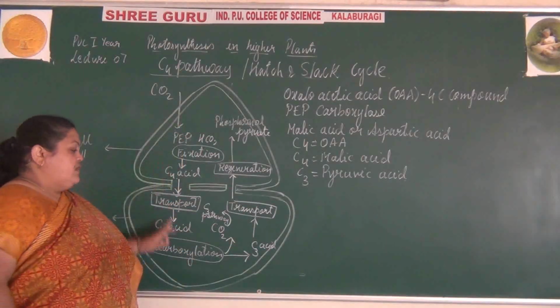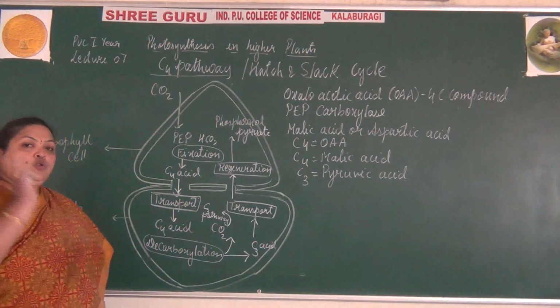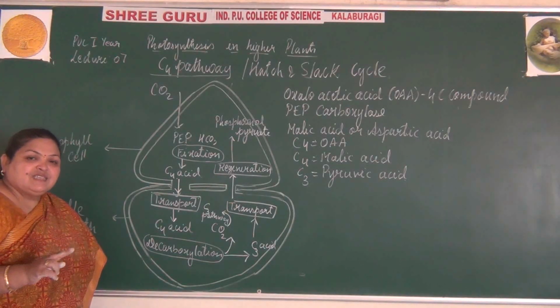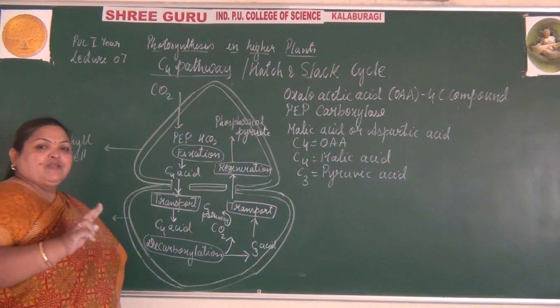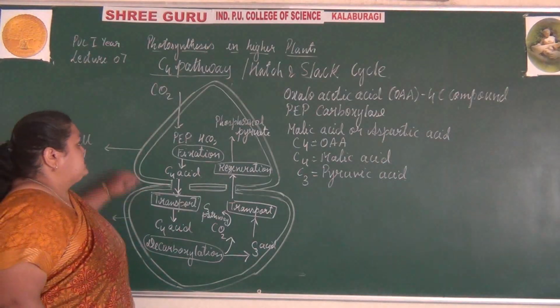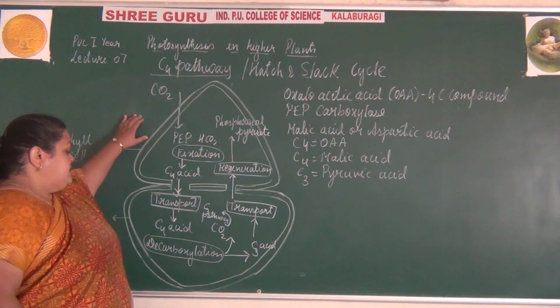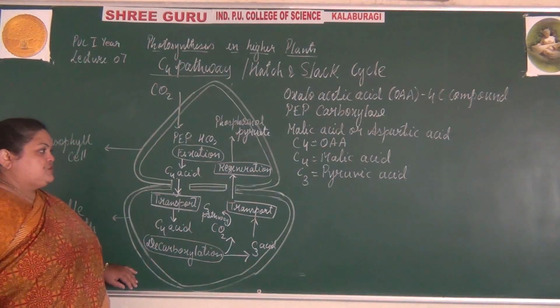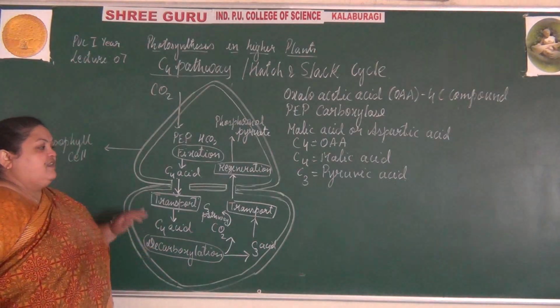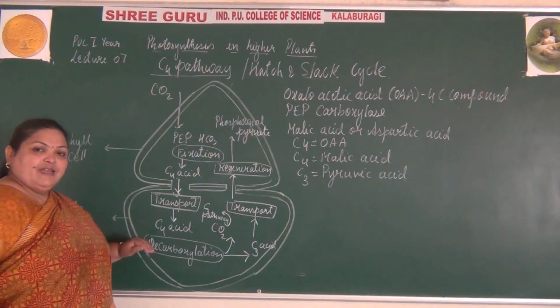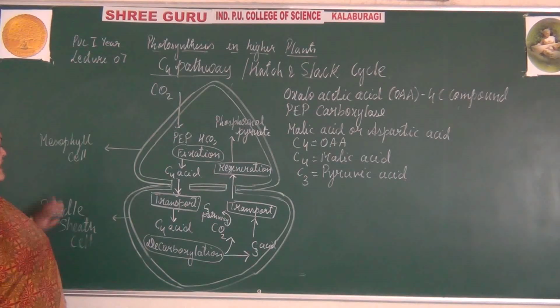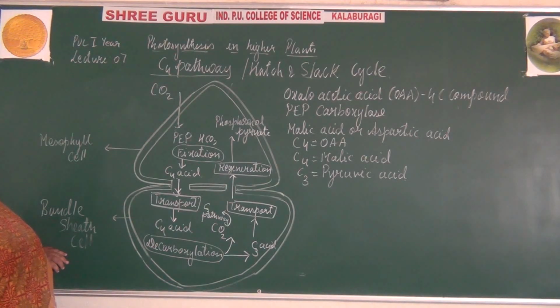The process continues where two carboxylation processes occur. In this cycle, there are two times of fixation of carbon dioxide, one by the mesophyll cell and the other by the bundle sheath cells. So this cycle is occurring between the two cells, that is the mesophyll cell and the bundle sheath cells.